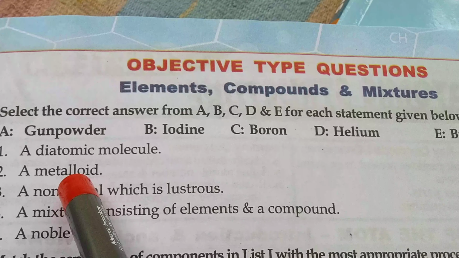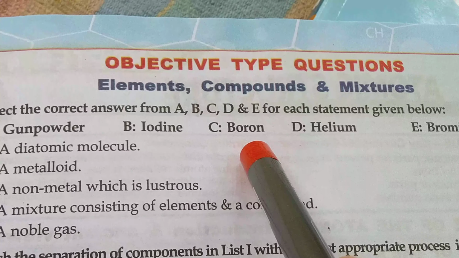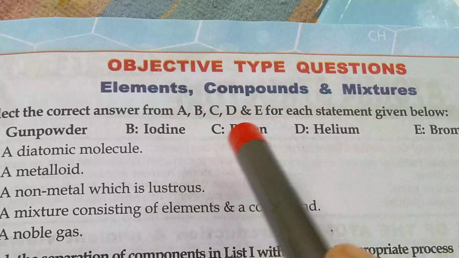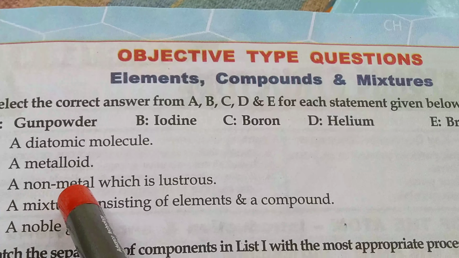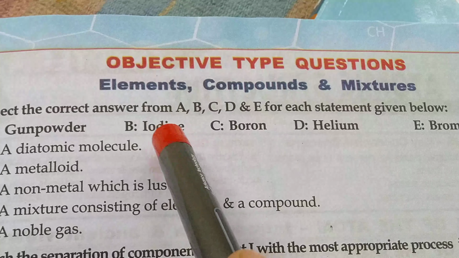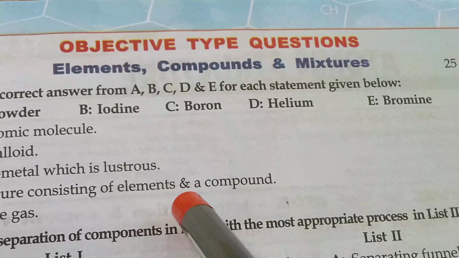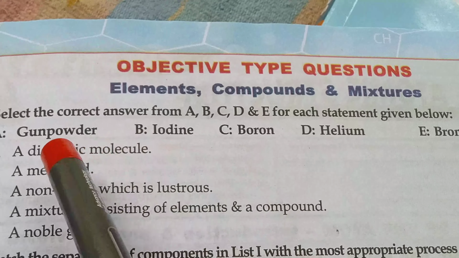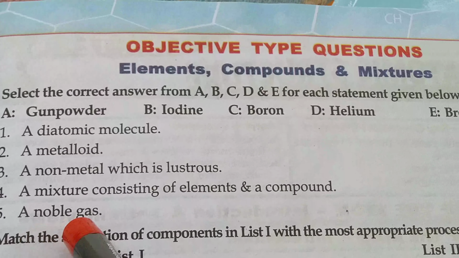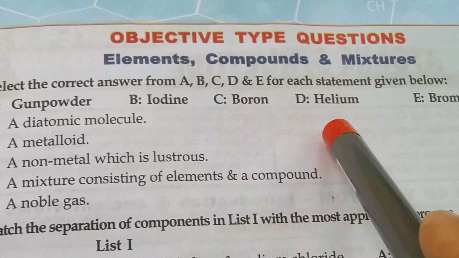A metalloid. Boron, because boron shows the properties of metal and non-metal. A non-metal which is lustrous. Iodine. A mixture consisting of elements and a compound. Gunpowder. A noble gas. Helium.